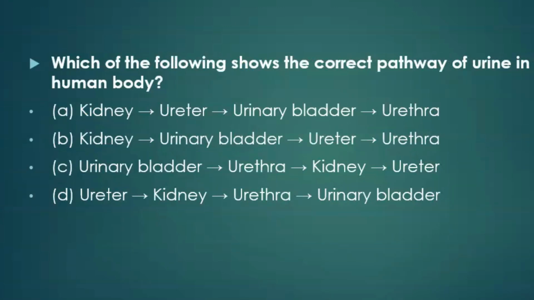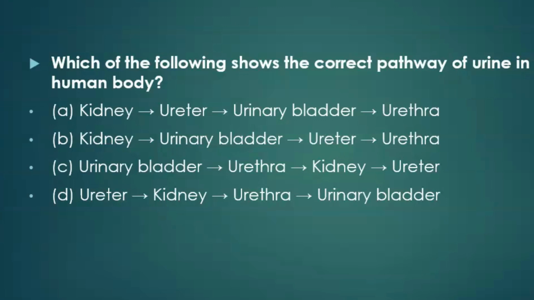Which of the following shows the correct pathway of urine in the human body? Four options are given. We know that in the human excretory system, two kidneys are present, connected to tube-like structures. I'm making a rough diagram here.